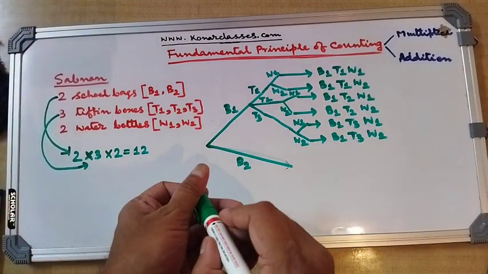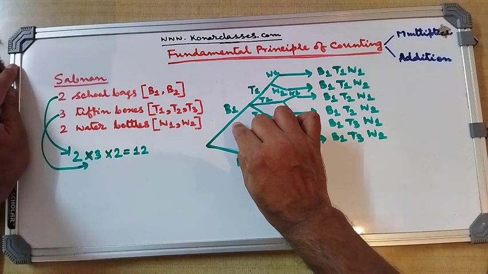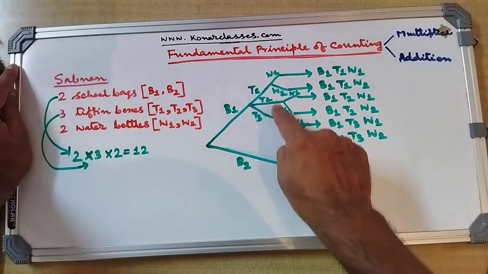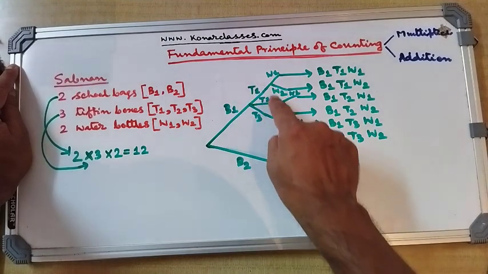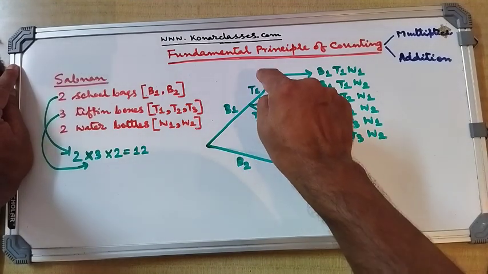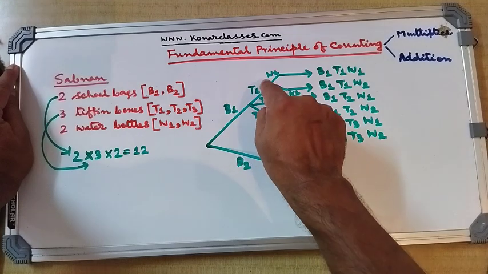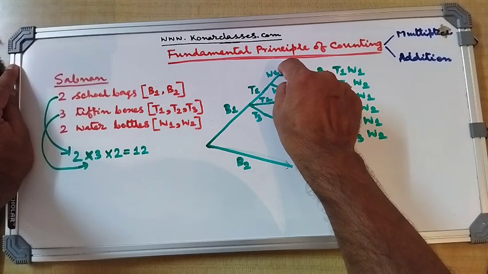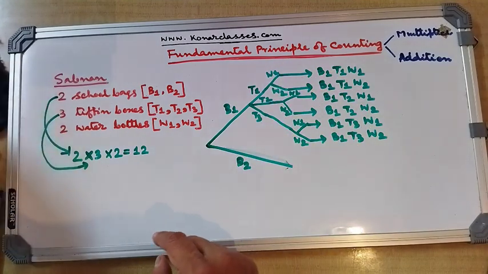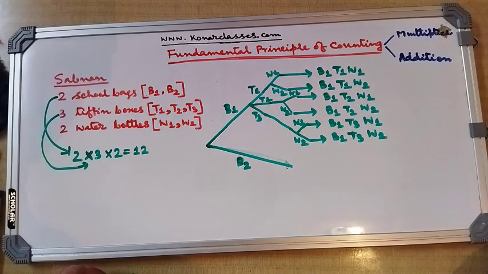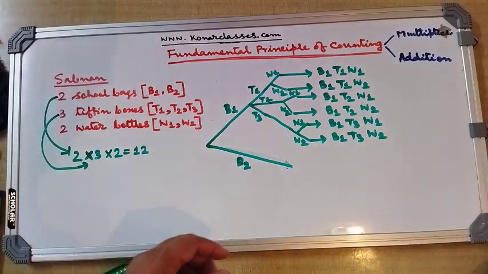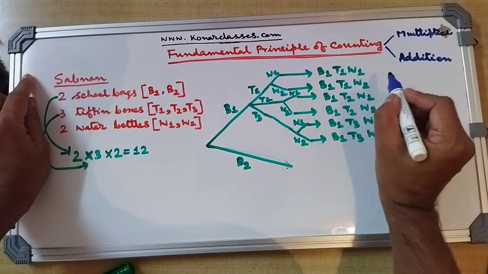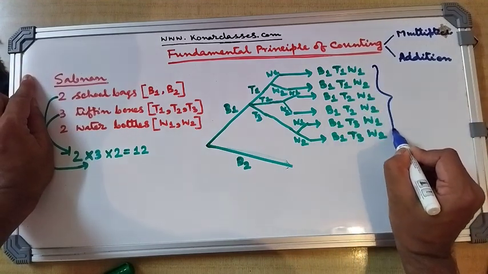So if you see, dear students, after selecting the bag B1, she has a choice of selecting either T1, T2 or T3, and for each of these selections she has options of selecting either W1 or W2 as a water bottle. In this manner, how many patterns are we getting here? We are getting 6 patterns.